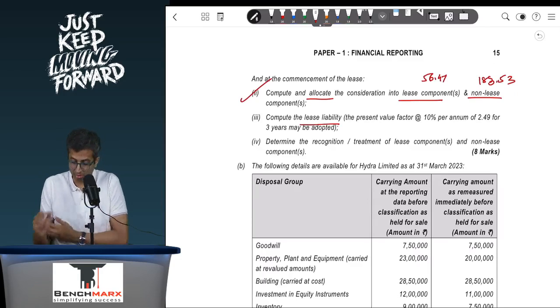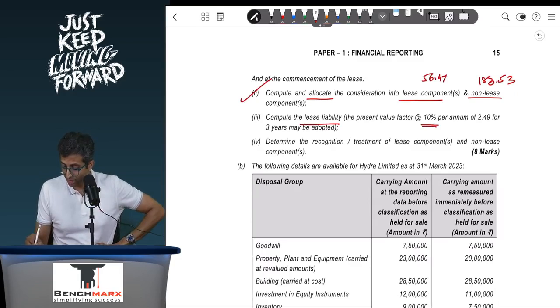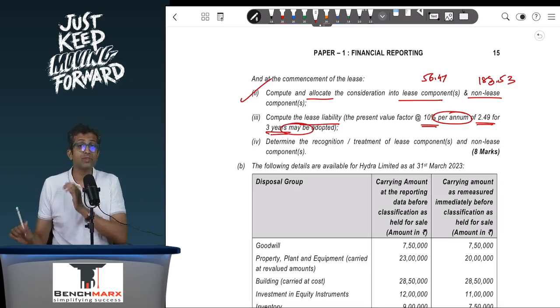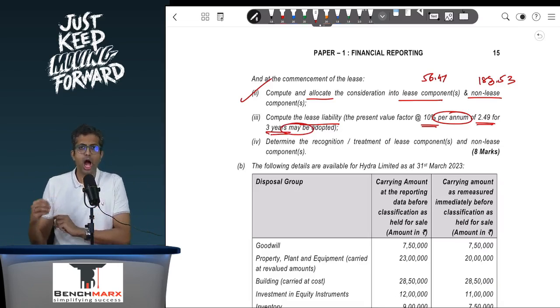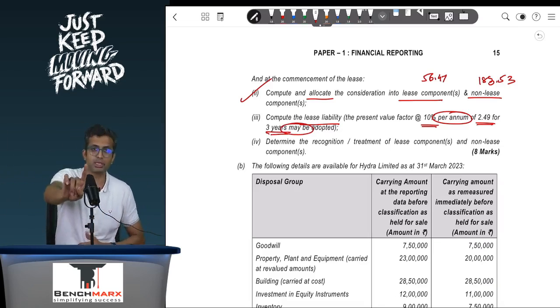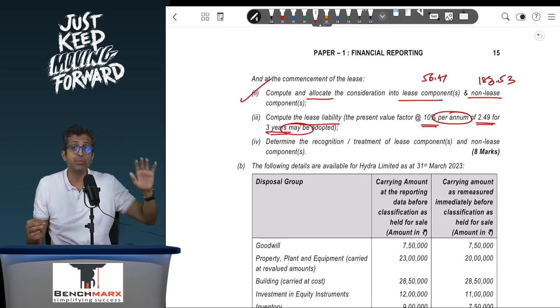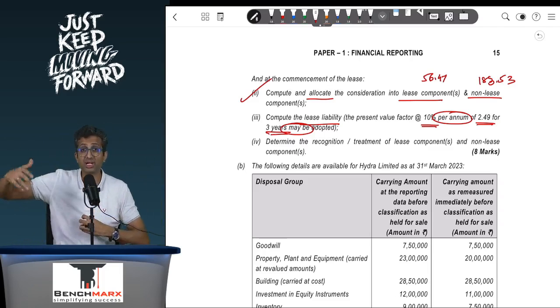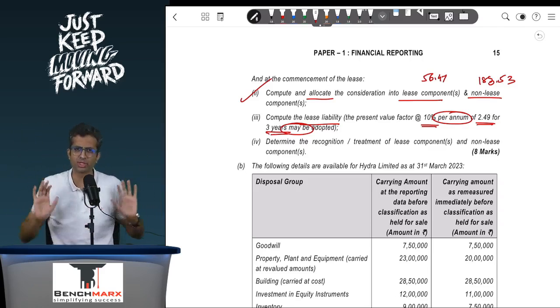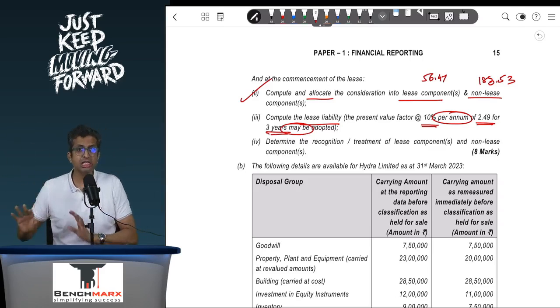Achha, this is where the problem arises. The present value factor at the rate of 10% per annum at 2.49 for 3 years may be adopted. Now the question tells you that. Now in my opinion, if that was not given, ideally your payment of 56 towards the lease component is a per month payment, and hence your ideal lease liability will be 56.47 into the present value annuity of the monthly factors at 10% divided by 12, that is 0.83% monthly rate for 36 months. Ideally, that should be the case.